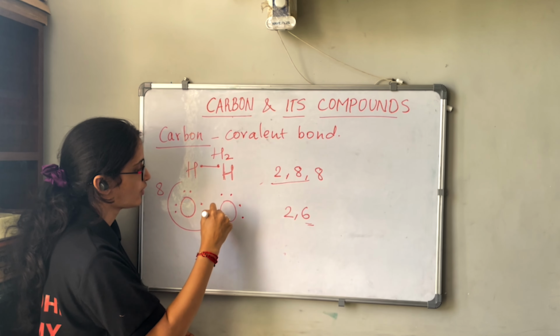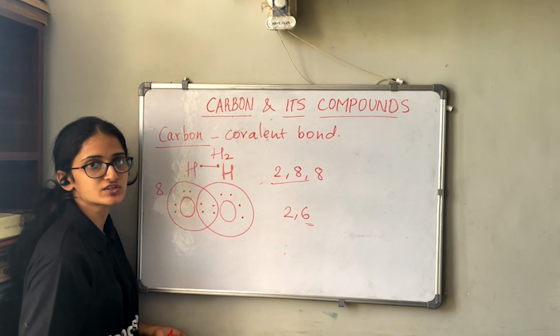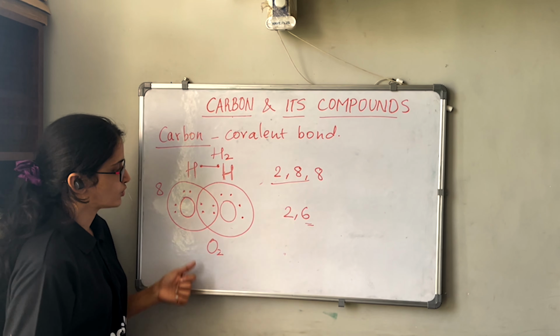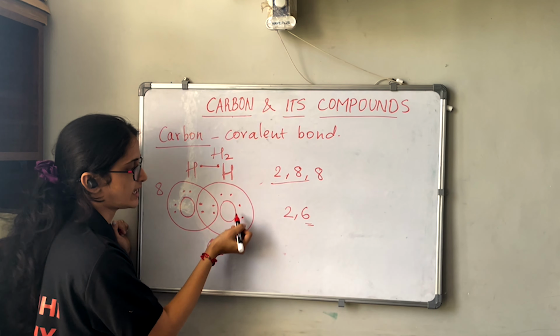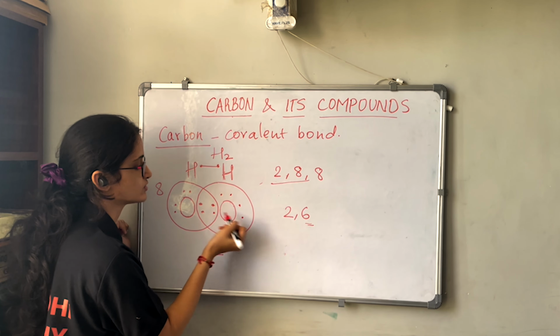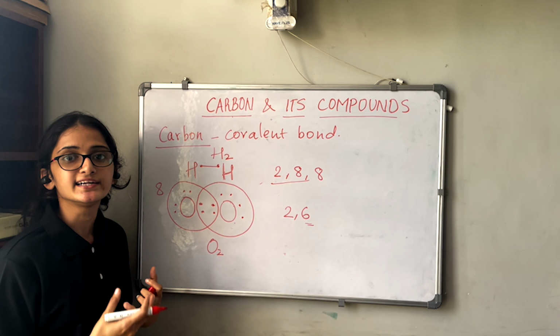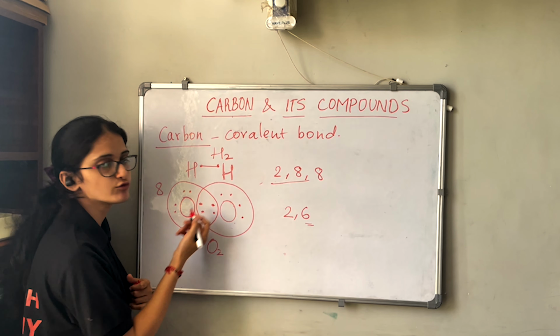So we can draw its structure like this. This is the electron dot structure of 2 oxygens, that is the O2 molecule. Since this oxygen is sharing its 2 electrons with this oxygen, and this oxygen is sharing its 2 electrons with this oxygen, they are attaining stability, or they are forming the octet. Okay, so this way they can form a bond.